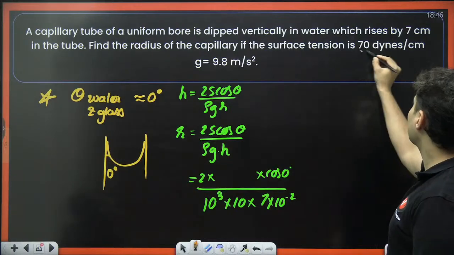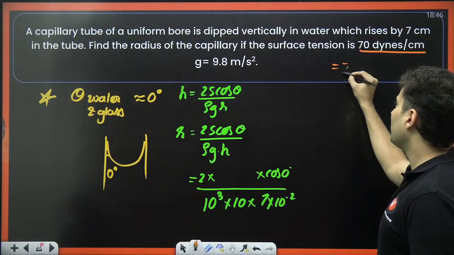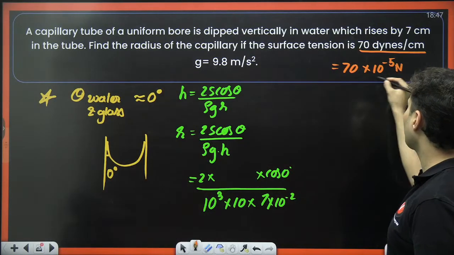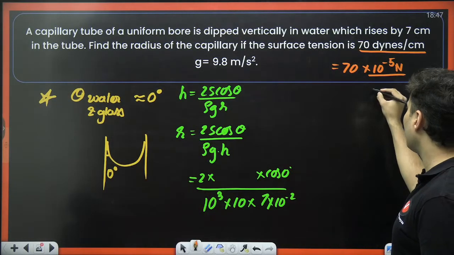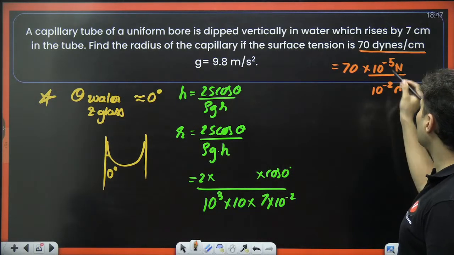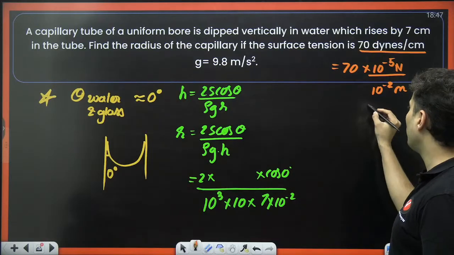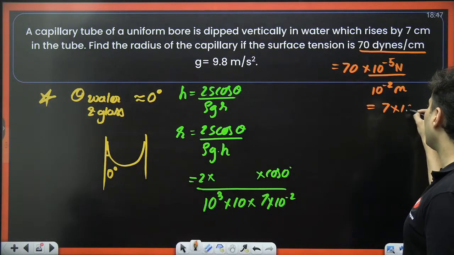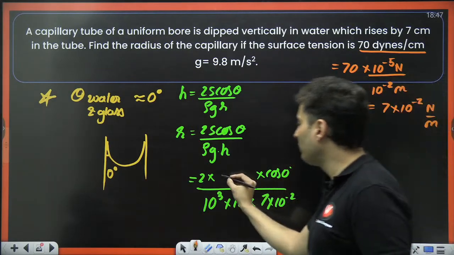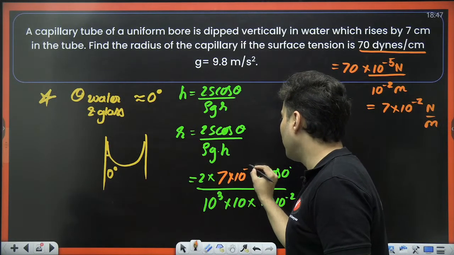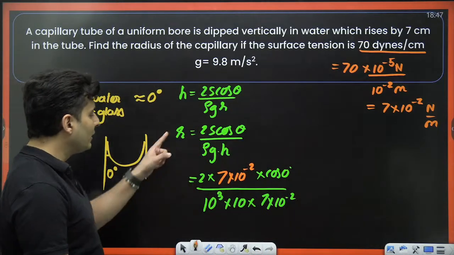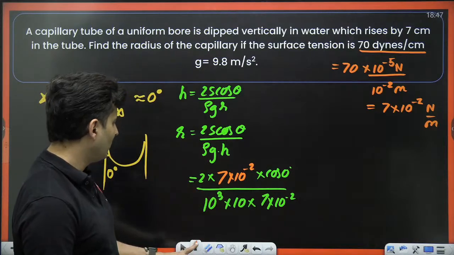Observe carefully. 70 dynes per centimeter is 70. 1 dyne is 10 to the power minus 5 Newton, and 1 centimeter is 10 to the power minus 2 of a meter. So minus 2 minus 5 becomes minus 3, with the 10 from 70 it will become minus 2. So 7 into 10 to the power minus 2 Newton per meter. I will put over here 7 into 10 to the power minus 2. This will give me the radius. The 7s will cancel, all those things.